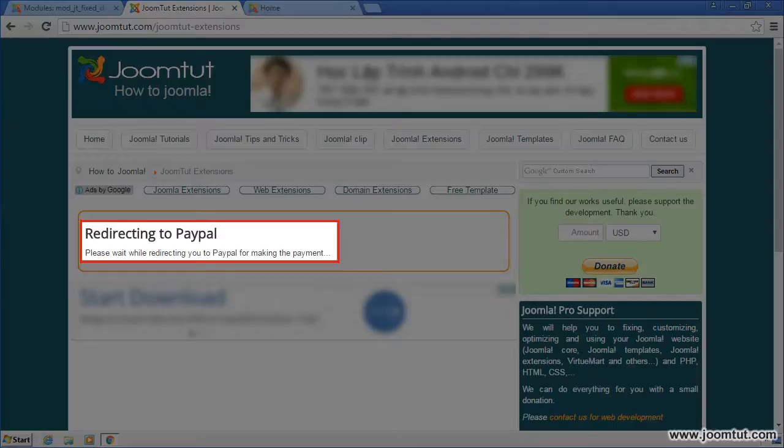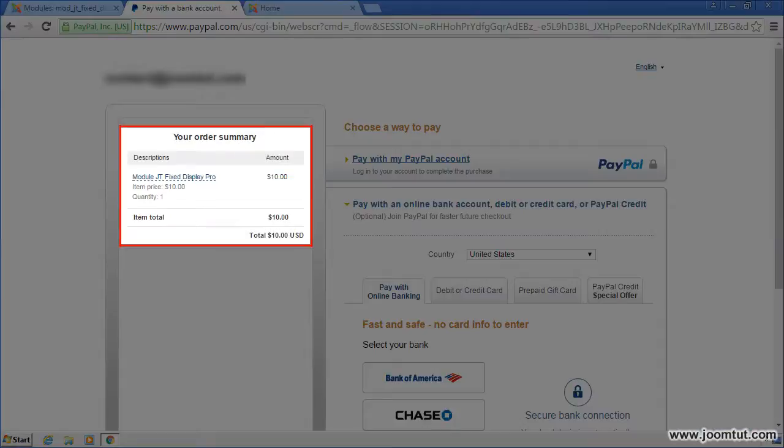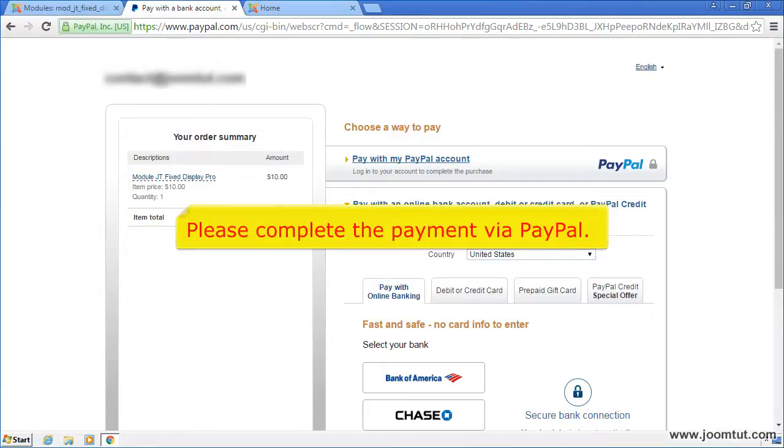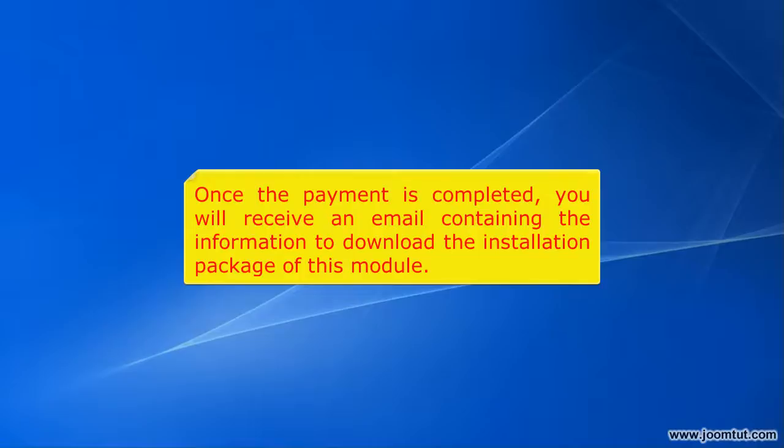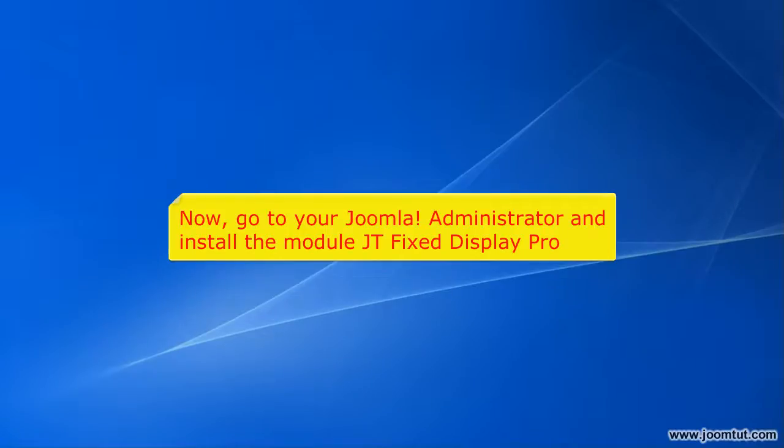Please wait while redirecting you to PayPal for making the payment. Your order summary. Please complete the payment via PayPal. Once the payment is completed, you will receive an email containing the information to download the installation package of this module. Now, go to your Joomla administrator and install the module JT Display Pro.